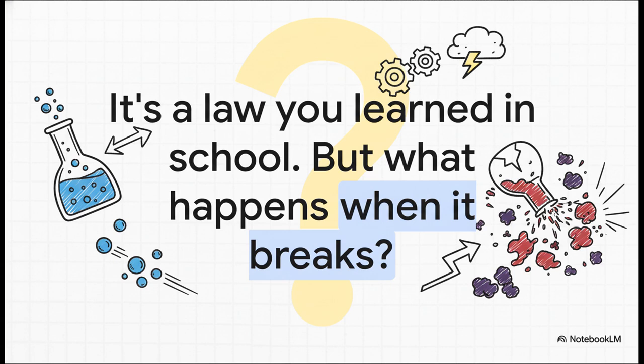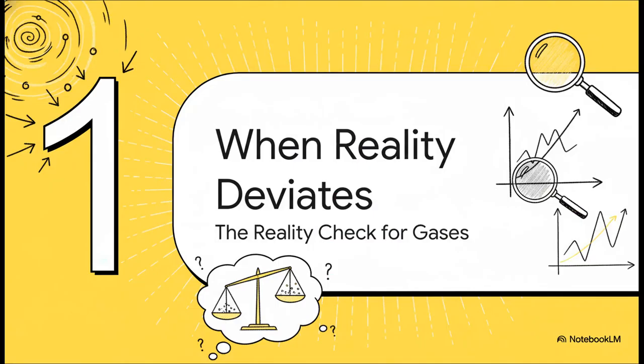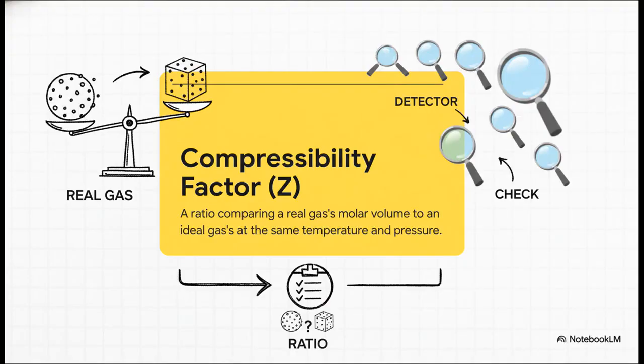So, what happens when this super clean, simple law smacks right into messy reality? When does it just break? Okay, so to figure all that out, scientists needed some way to measure just how far off a real gas is. They needed, like, a reality check. And that reality check has a name, the compressibility factor. We just call it Z.